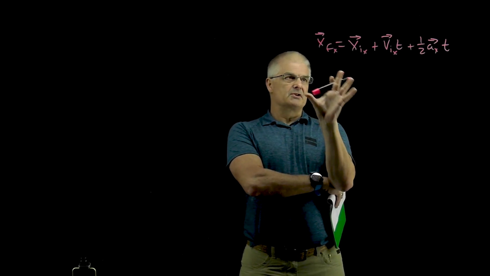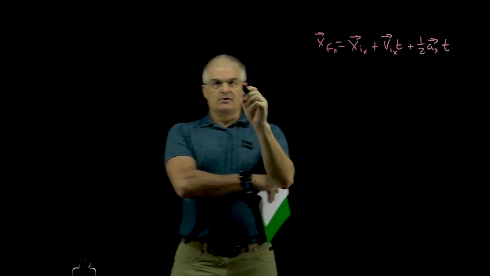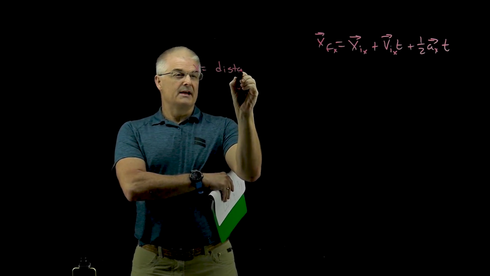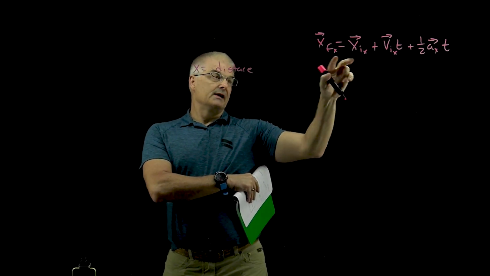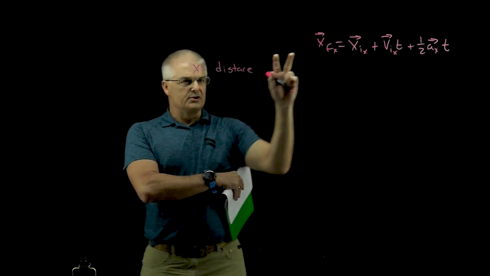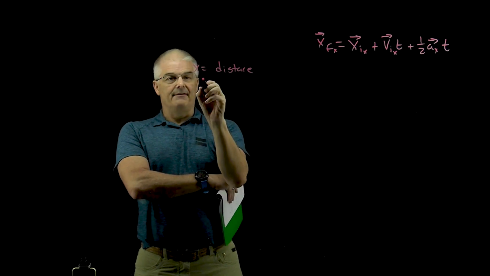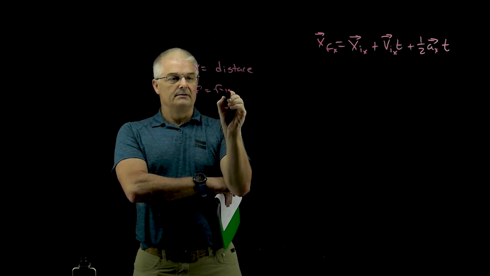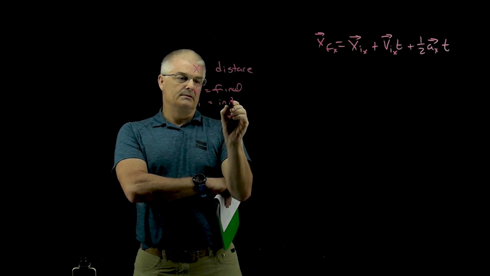Let's define each term. x has to do with distance in the x direction. The reason I'm writing a subscript x is that this is in the x direction. We'll talk later about the y direction. The little f is final, and the little i is initial.